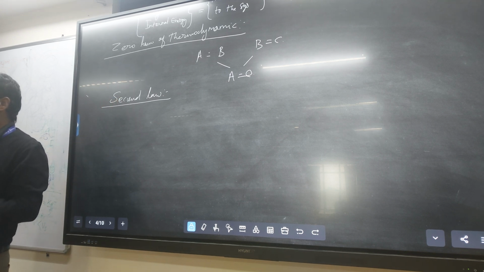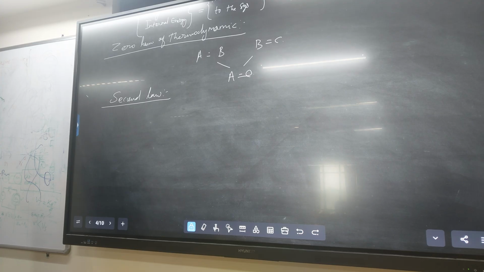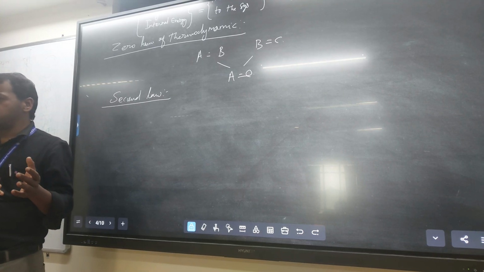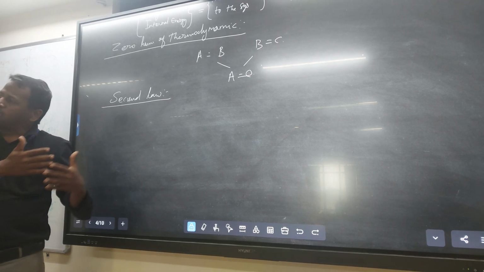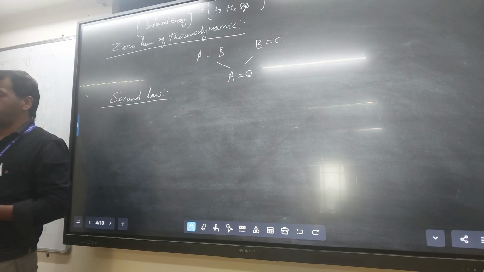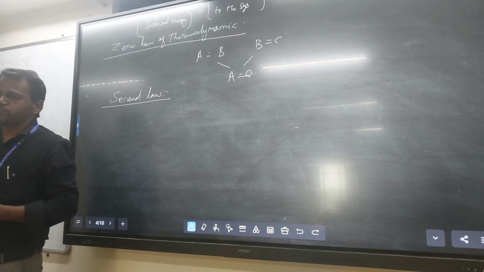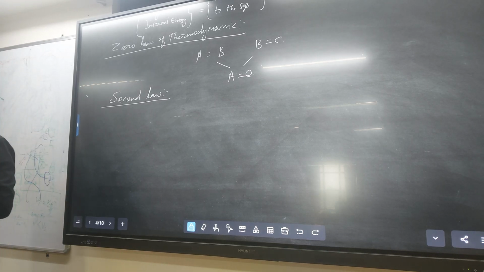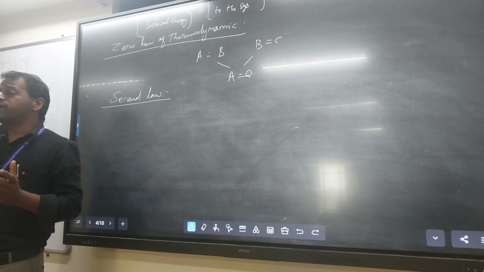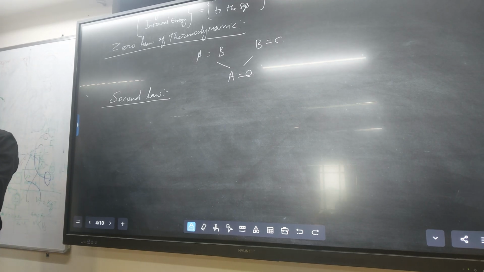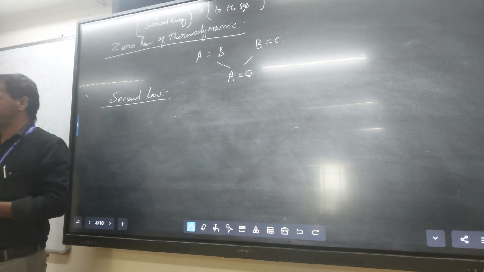For example, the second law predicts the feasibility of the reaction. That means whether it is possible in the forward direction or reverse direction. The second law predicts that. Take the preparation of ammonia by the Haber process, N2 plus H2 to form NH3. There the forward direction is possible, and the reverse direction is also possible. But when you want more product, what we have to do, we get that information from the second law of thermodynamics only.